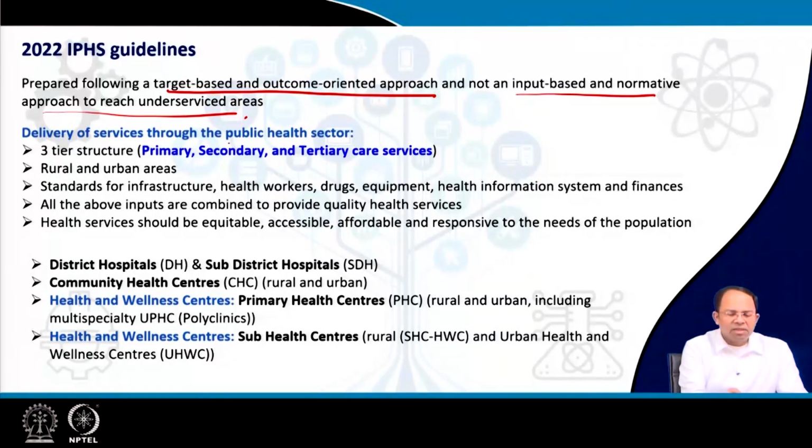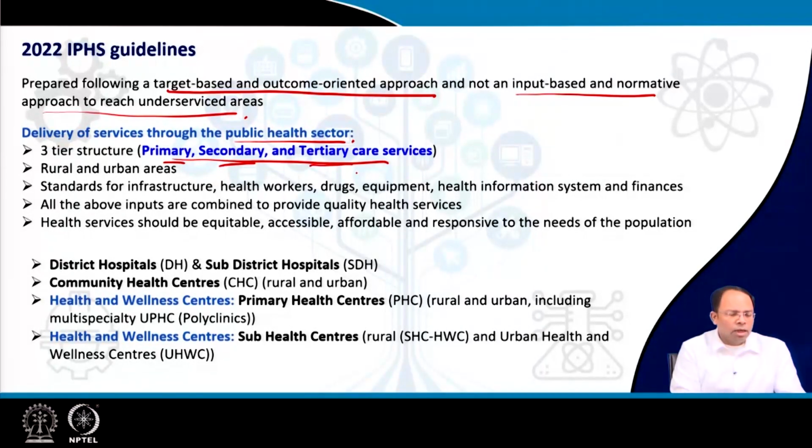Now, delivery of services through the public health sector. Again, we are not talking about the private health sector, we are talking about the public health sector. It follows the three-tier structure as we have discussed earlier, which was suggested in the National Health Mission. Here you can see that the three-tier structure is primary, secondary, and tertiary healthcare facilities, or healthcare services.